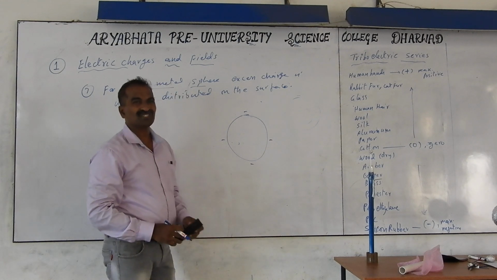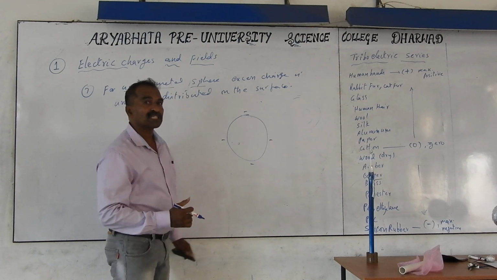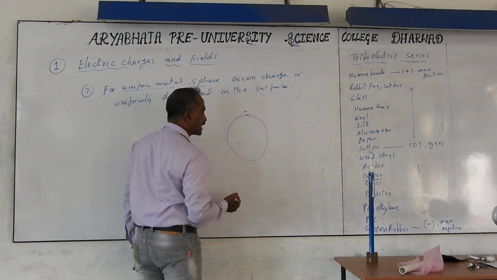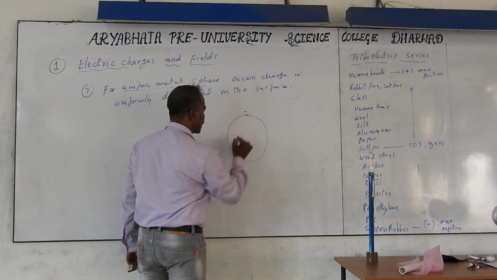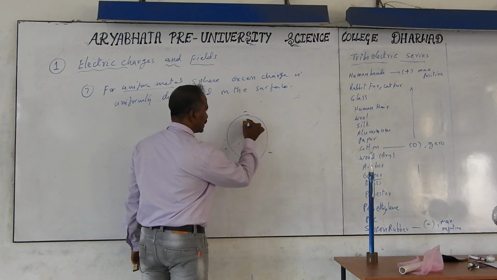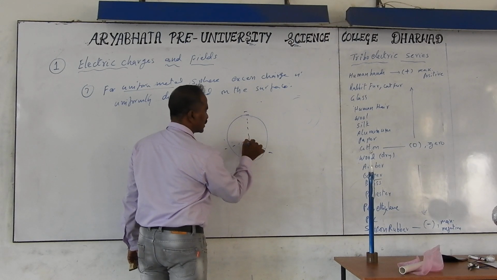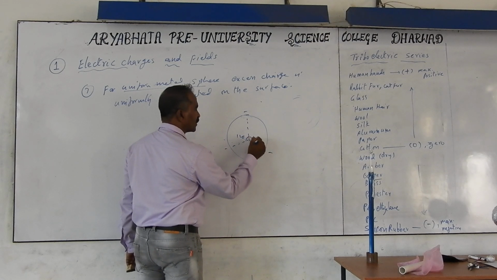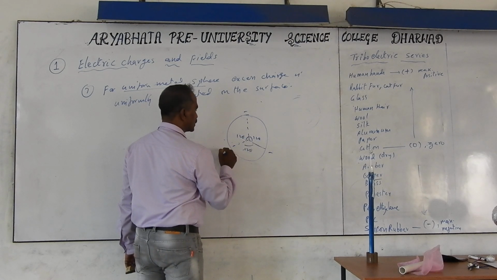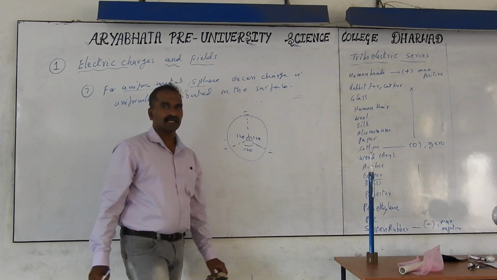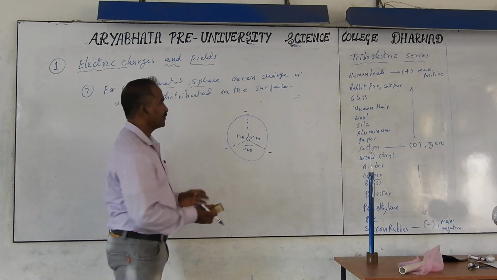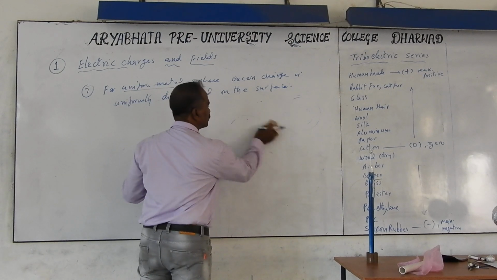That is called a uniform distribution of the charges. If I take 3 charges, then how do they stay? In case I take 3 charges added, these 3 extra electrons, one stays here, the other stays here and here. The angle you can check out is 360 degrees divided by 3. What you get is 120, 120 and also 120 degrees. So the 3 electrons are distributed on the surface such that the distance between the charges will be equal. Under physical conditions, because it is a conductor, they can move easily.